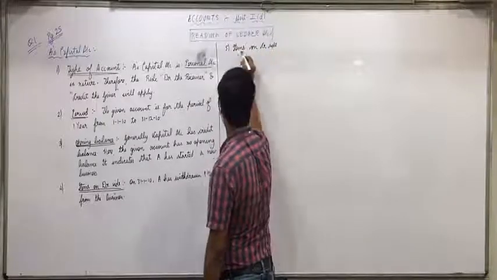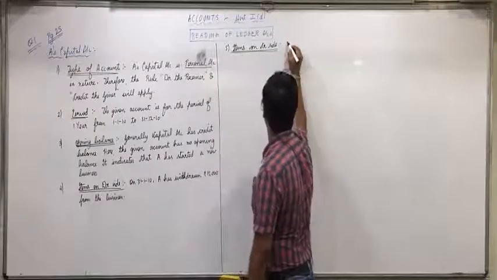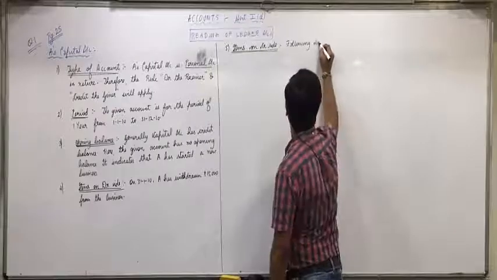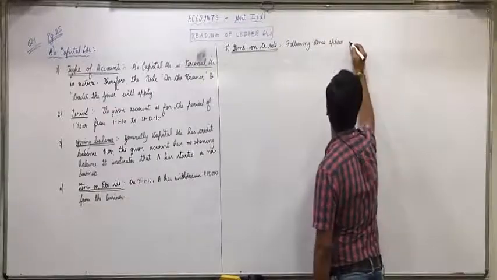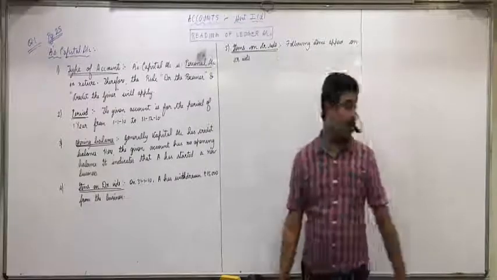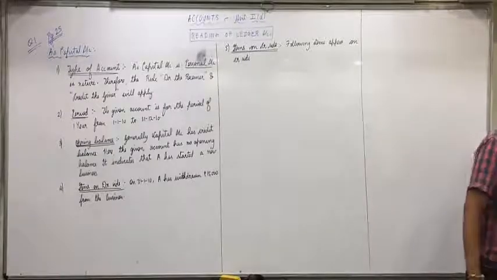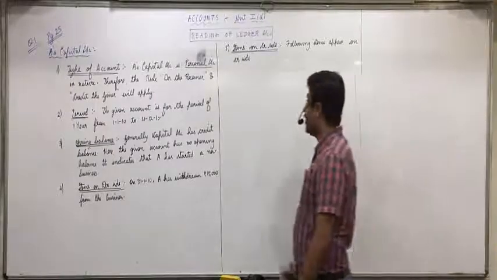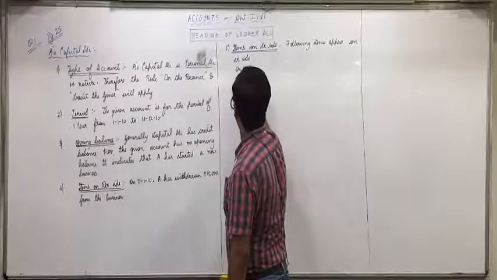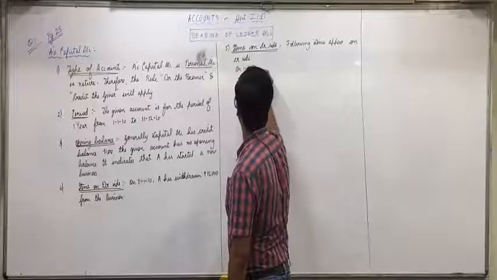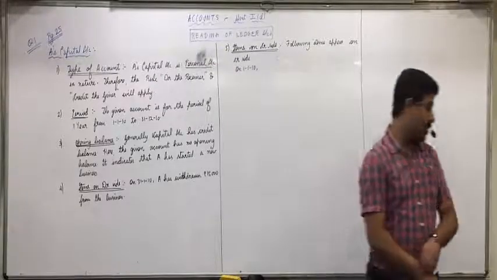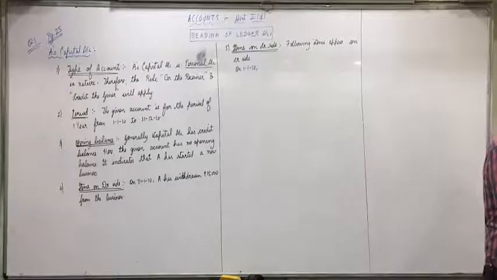Now here we have more items. So we mention the following items appear on credit side. What is the first date on the credit side? 1-1-10. So on 1-1-10, how much is brought in the business? 40,000.